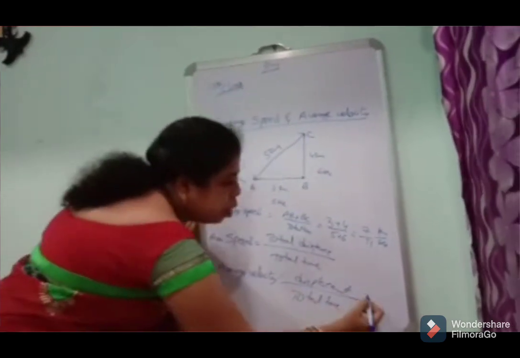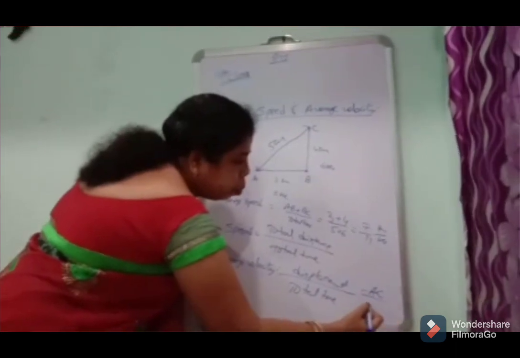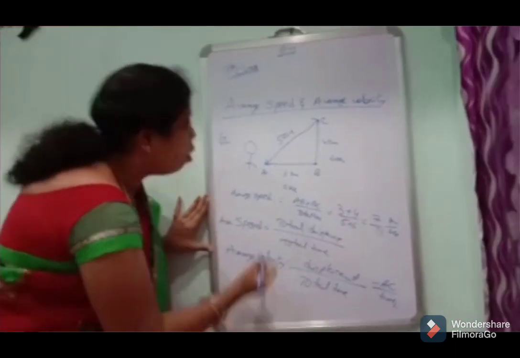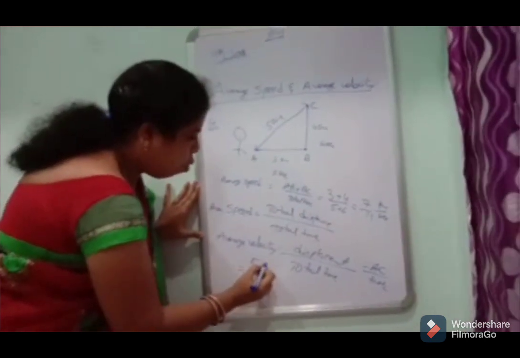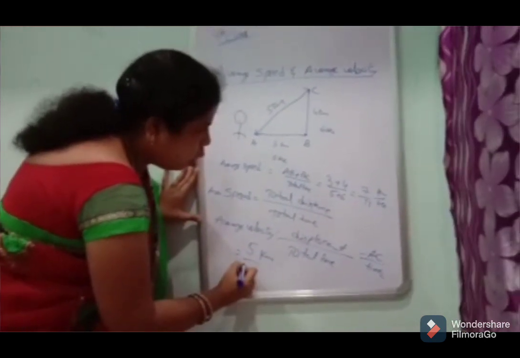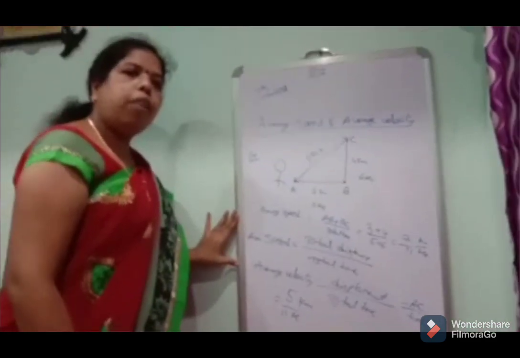The shortest length AC is the displacement over the total time T1 plus T2. That means AC is equal to 5 kilometers per 11 seconds.